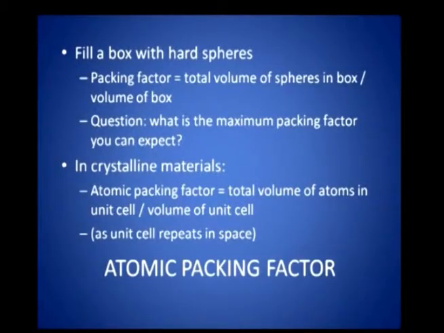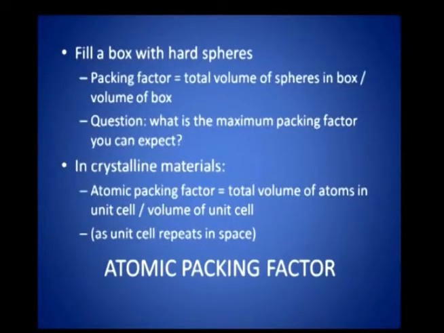The question is, what is the maximum packing factor you can expect in simple cubic, then body centered cubic, then face centered cubic. Then you pass on to other structures, all the 14 lattices; the question can be extended. In crystalline materials, atomic packing factor is the total volume of atoms in a unit cell divided by the volume of the unit cell. So, the APF is defined as the volume occupied by the atoms to the volume of the cell. This is the so-called atomic packing factor.